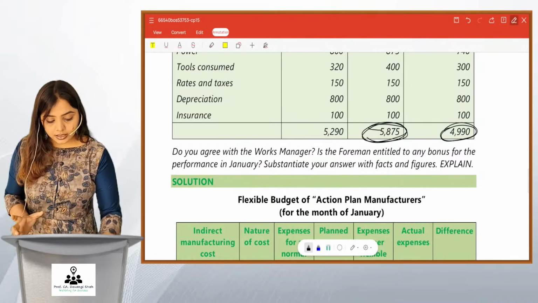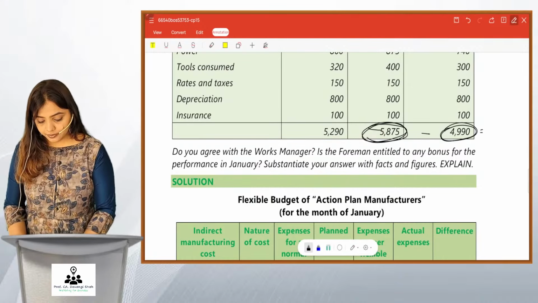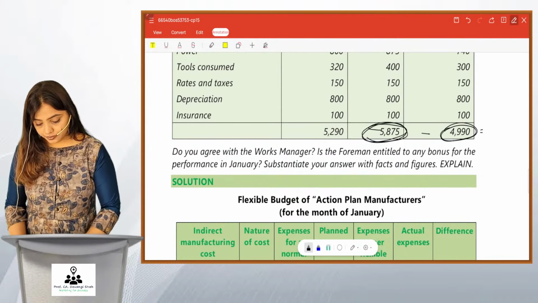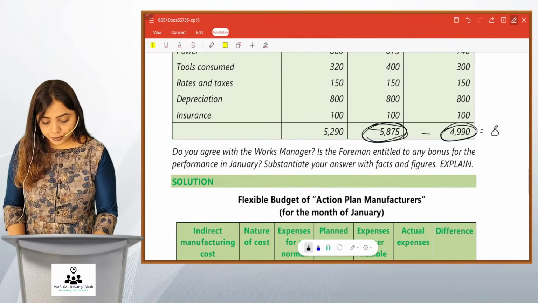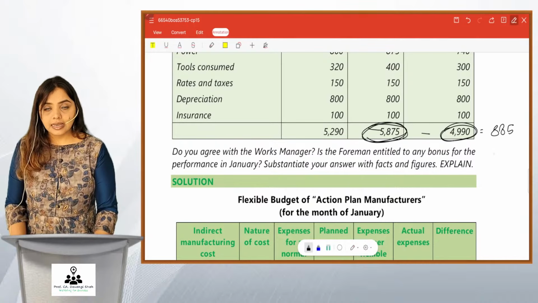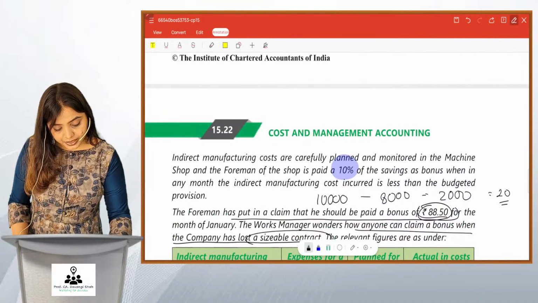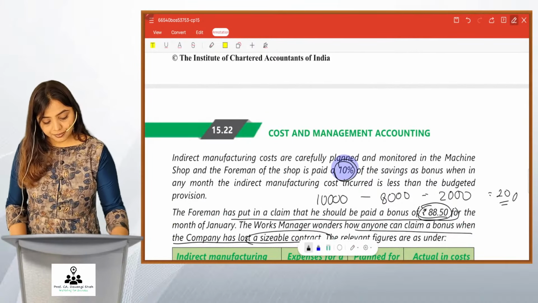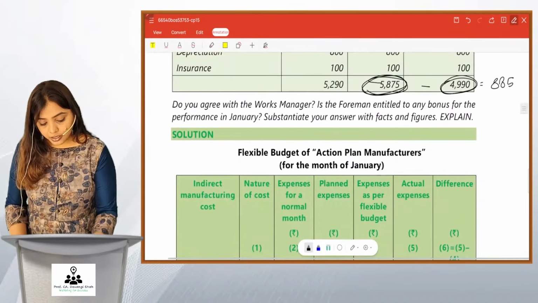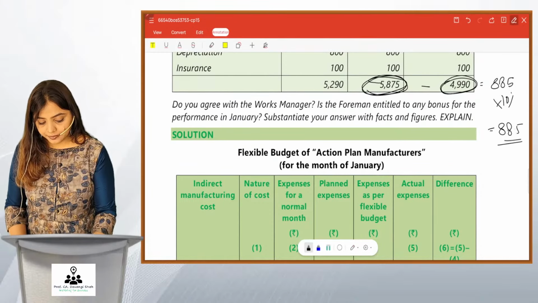Correct? What is the savings in cost, friends? It is 885 rupees. Correct? And bonus is 10%. Here I had taken 1%, it should be 10%. So 10% of this comes to 88.5 rupees. Right?